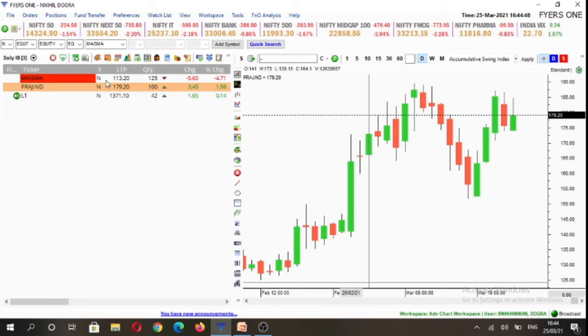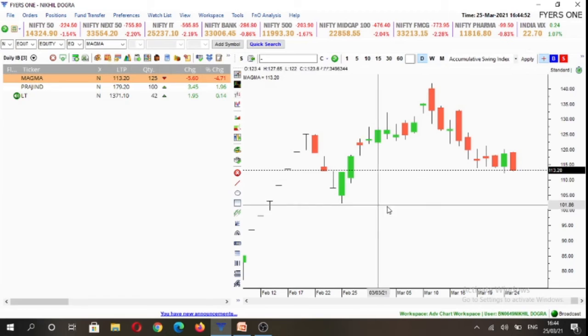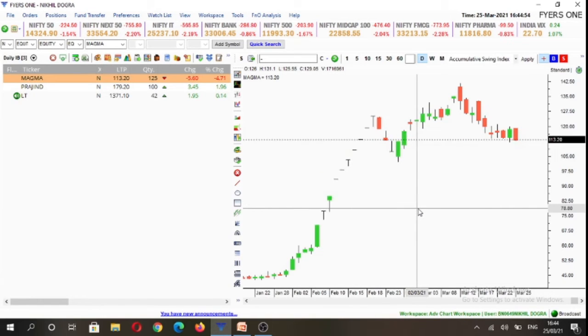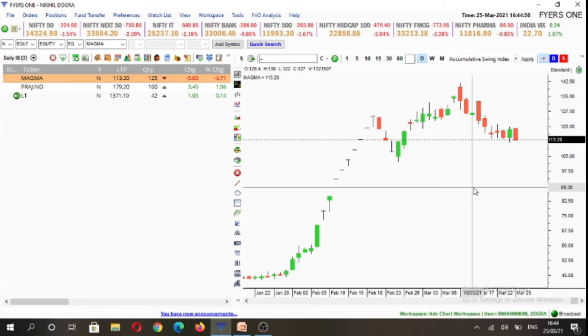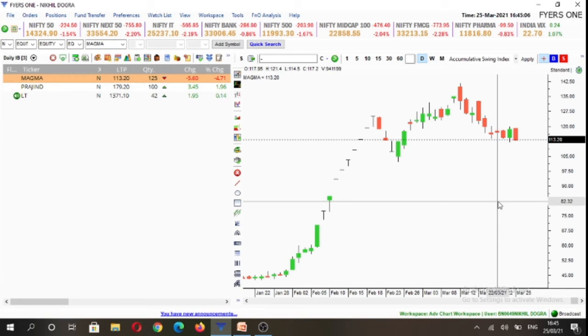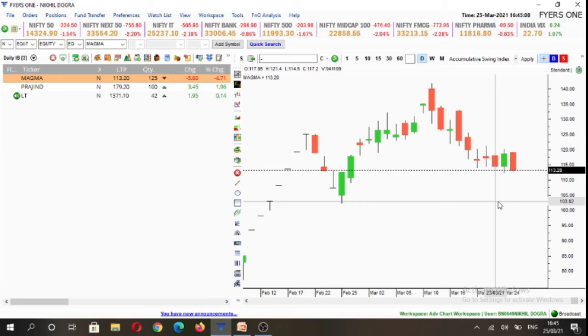Now we are going to be analyzing our stock watch list for tomorrow. The stocks that we have chosen are Magma Fincorp, Praj Industries, and Larsen and Toubro. So it was very tough for me to find stocks that had formed inside candles on the daily time frame. So these are the stocks which I was able to find, which have relatively large amount of volumes, relatively speaking.